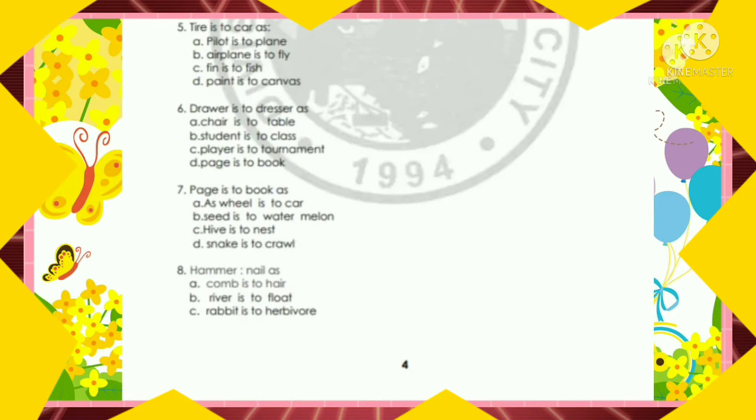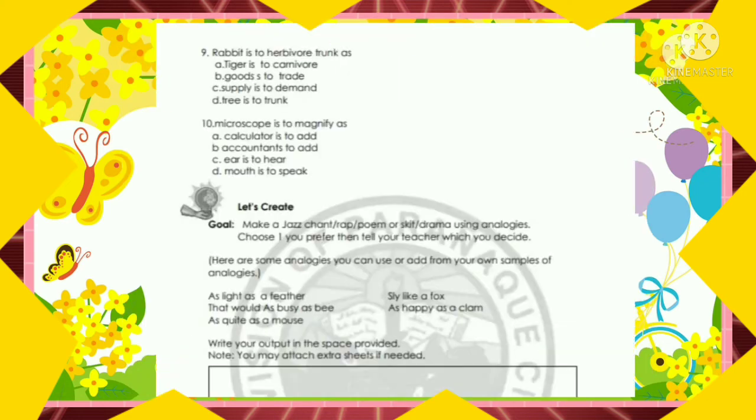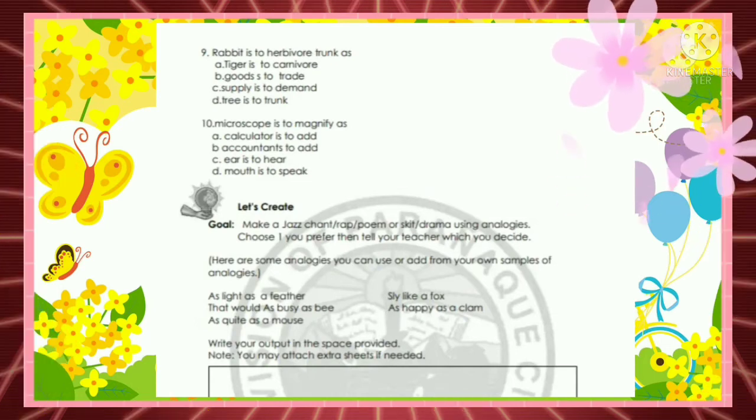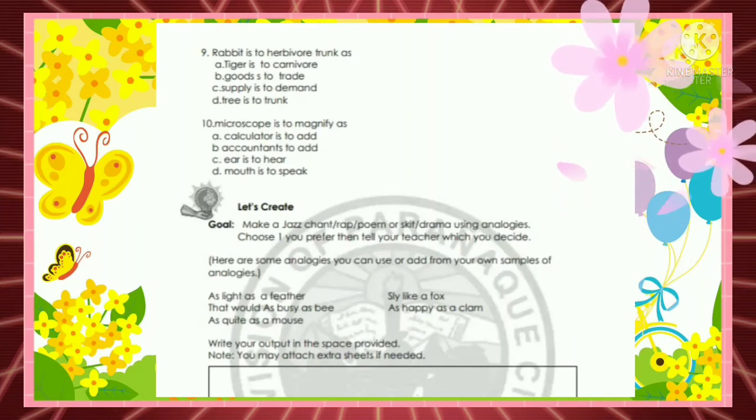8. Hammer is to nail, as A. Comb is to hair, B. River is to float, C. Rabbit is to herbivore. Number 9. Rabbit is to herbivore, as A. Tiger is to carnivore, B. Goods is to trade, C. Supply is to demand, and D. Tree is to trunk.